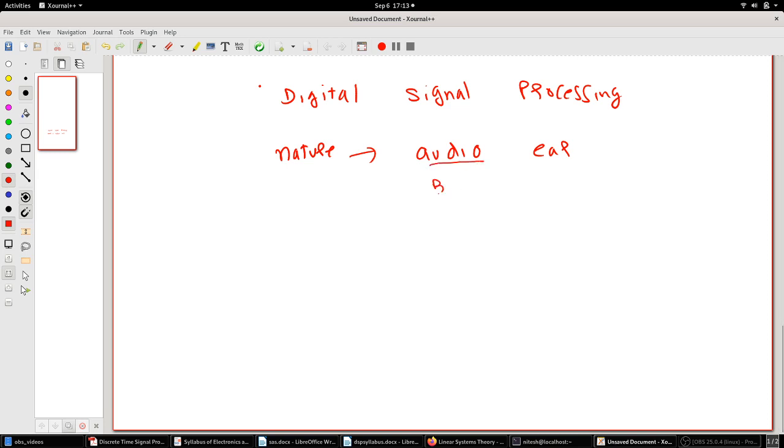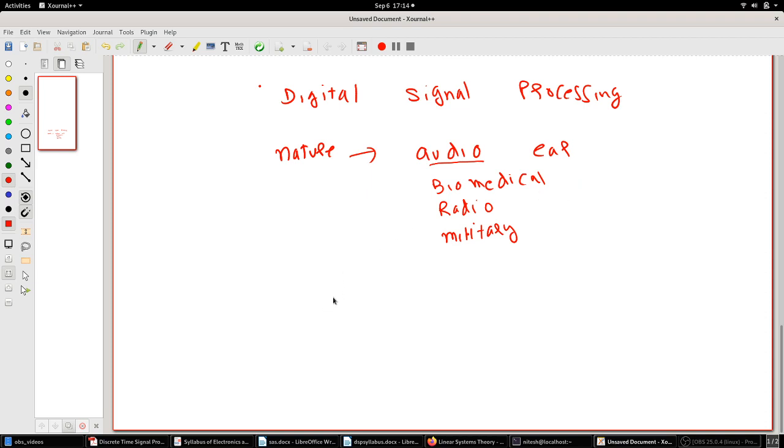Then you have something called biomedical signals. These are analog signals. Then you have radio signals. Those are analog signals. Then you need that for military applications. Whatever you hear, all those audio signals, the systems used to record them are analog in nature. So these signals need to be processed. Why do they need to be processed?